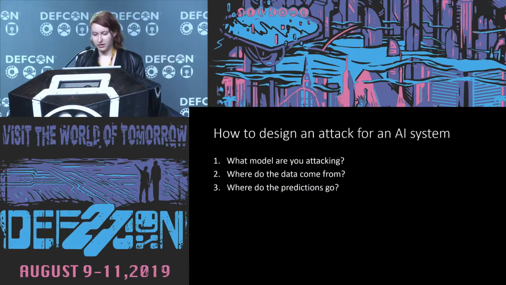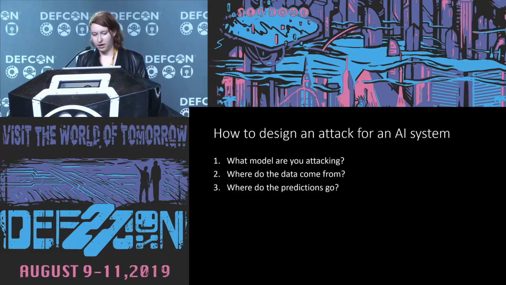Okay, so those are some of the ways that you can attack an AI system, but how do we go about designing one of these attacks fresh? The principles that are laid out in the academic literature can be broken down into 3 questions that you can ask yourself. So you want to know, what kind of model are you attacking? Is it deep learning or logistic regression or a decision tree? Because knowing what algorithm you're dealing with will give you an idea of where to look in the academic literature for prior art to help you figure out what you should be doing to bend this model to your will.